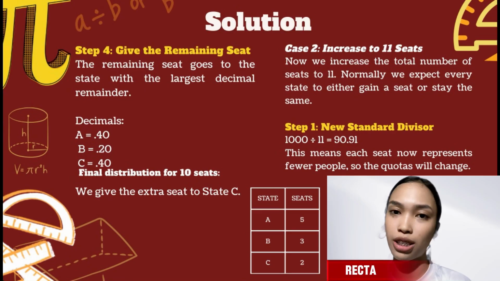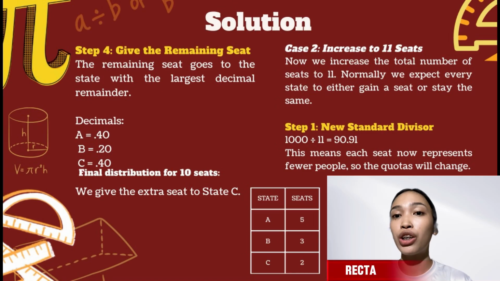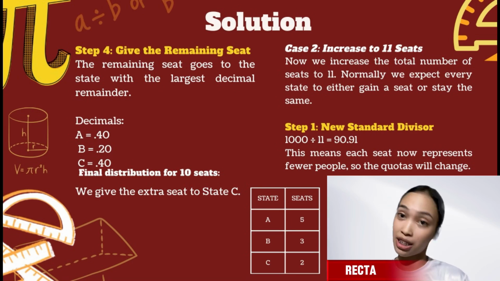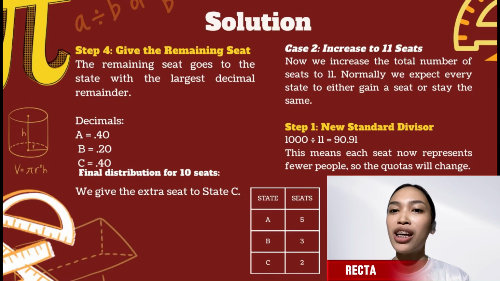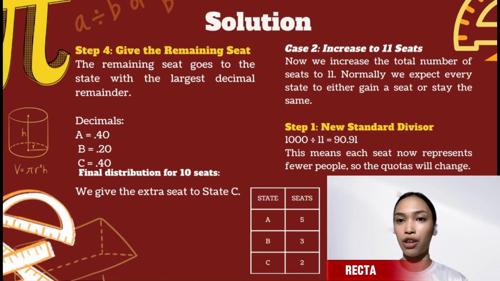C with 2 seats. Now, let's move on to our second case, which is to distribute 11 seats. So, we increase the total number of seats to 11. Normally, we expect every state to either gain a seat or stay the same, right? But we'll see. Step 1 again is to find the standard divisor, but now it's a new standard divisor since there's a new total of seats.